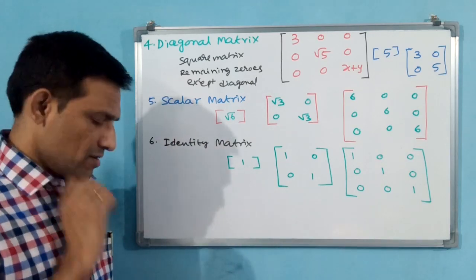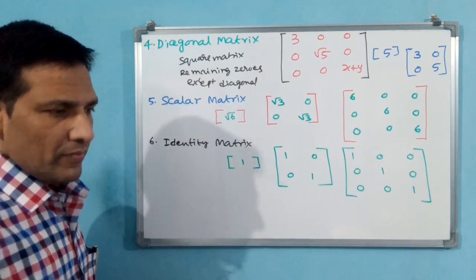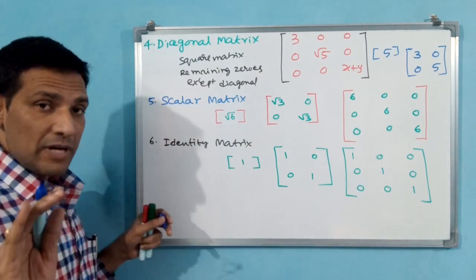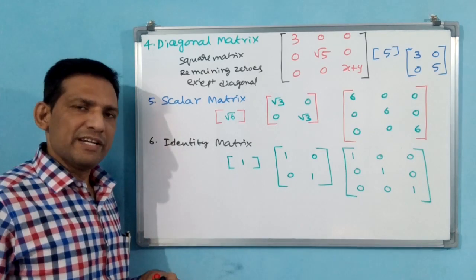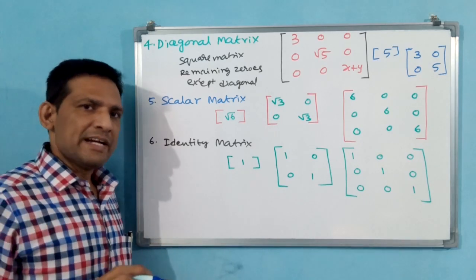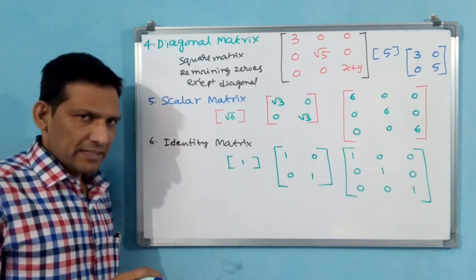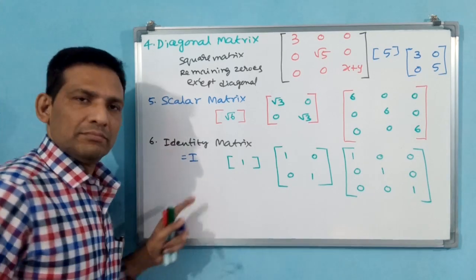You must be knowing this. The last type is the zero matrix. Now I will say what the representations are. You can take any alphabet from capital A to capital Z for representing a matrix, but leave two letters, as I told. Now the identity matrix we are going to denote as I.